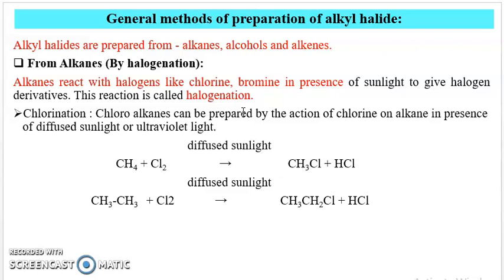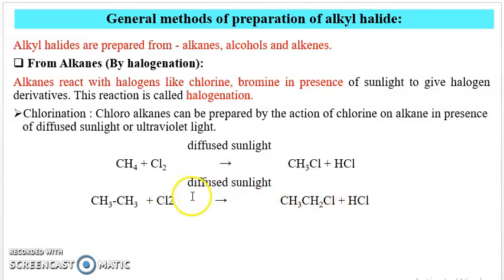First is chlorination. Chloroalkanes can be prepared by the action of chlorine on alkanes in the presence of diffuse sunlight or ultraviolet light. The first example is methane. When it reacts with chlorine in the presence of diffuse sunlight, we get the product CH3Cl, that is methyl chloride, plus HCl as a byproduct. Then ethane reacts with chlorine in the presence of diffuse sunlight, and we get ethyl chloride, and HCl is a byproduct.